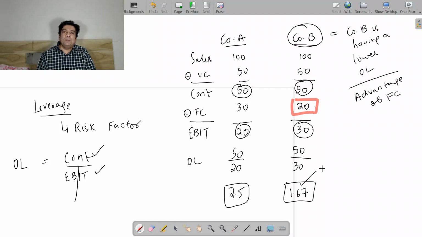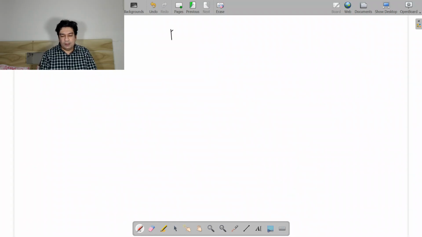So if company B is having a low operating leverage, that is the risk factor for company B is lower, I can say that company B is having higher earnings and is able to utilize their fixed costs more efficiently compared to company A. So this is operating leverage. Now let's move further and analyze financial leverage. The financial leverage is EBIT divided by EBT.